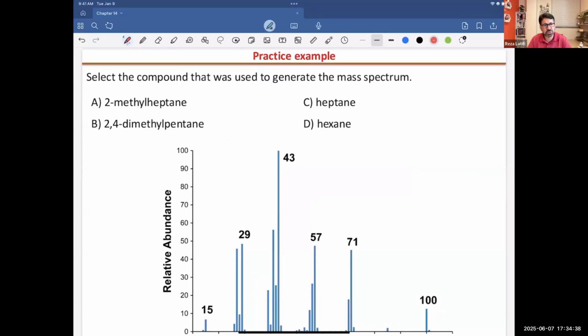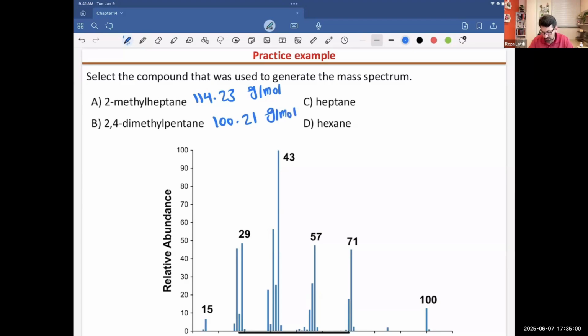We have 4 molecules. 2-methyl pentane, with a molar mass of 114.23 gram per mole. Next one, 2,4-dimethyl pentane. This one is 100.21 gram per mole. Next, heptane will be 100.21 gram per mole. And the last one, hexane, is